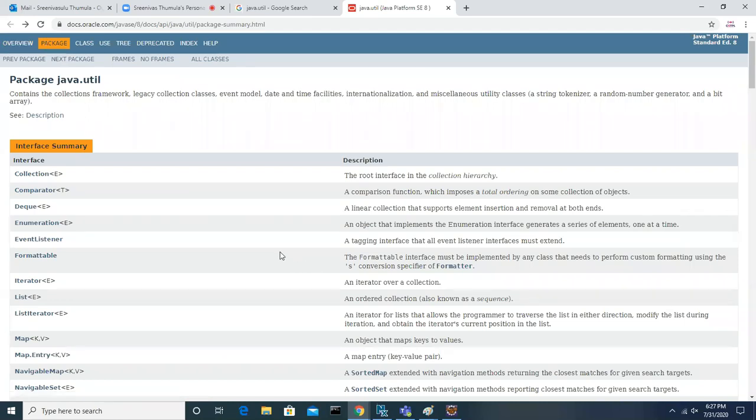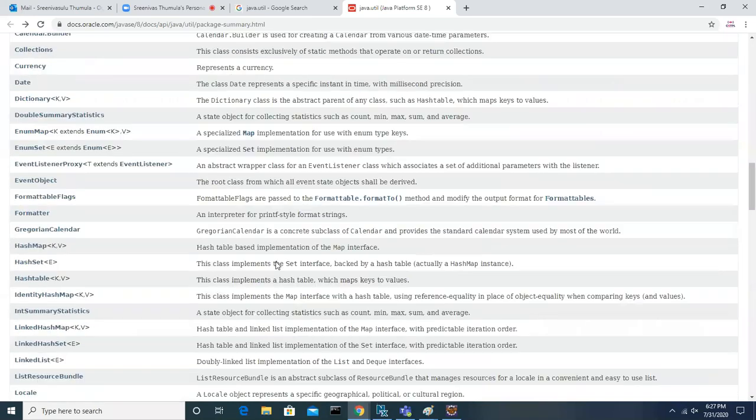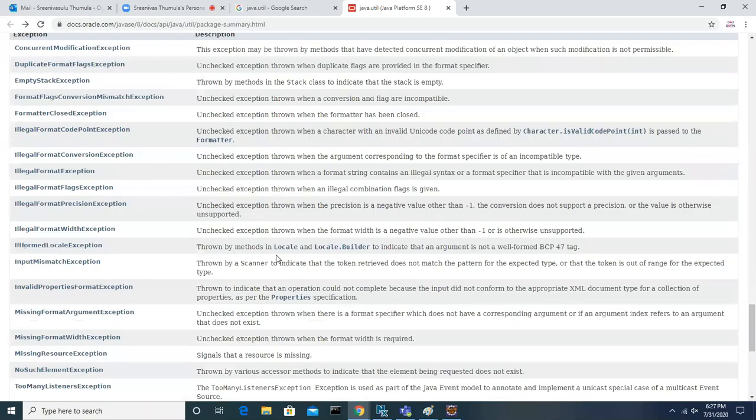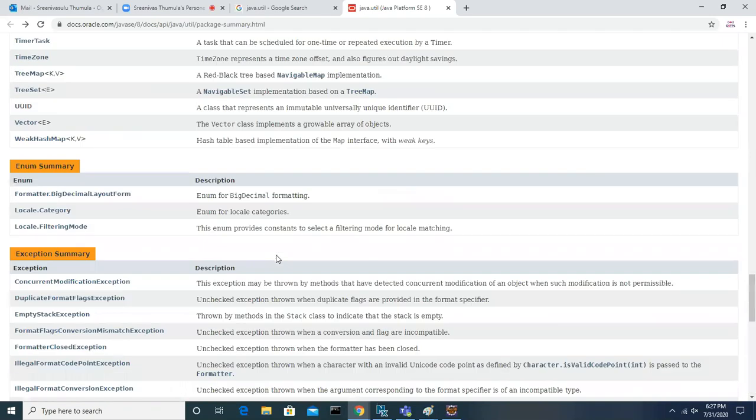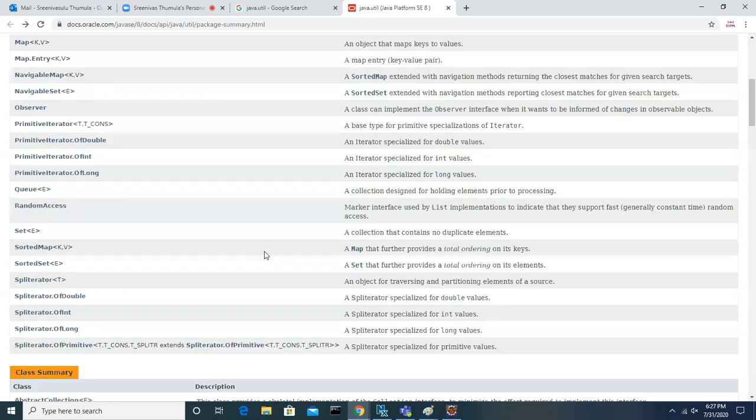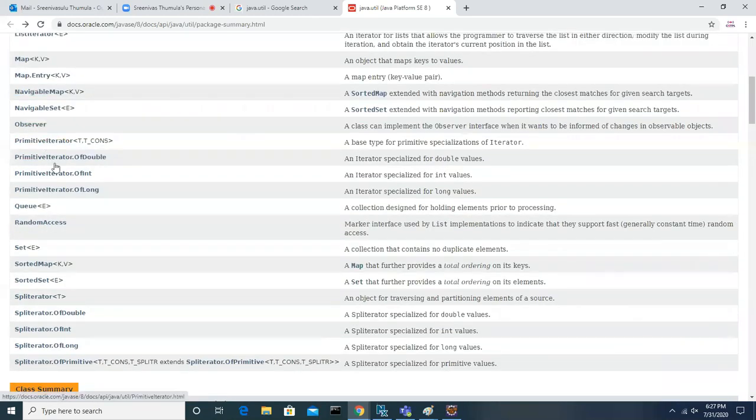But try to understand by your own reading, based on your requirement. You cannot go and read every class, every method, and everything. It all depends, because you have to understand what methods and packages are available, and based on your requirement, how to search for that and how to use it.